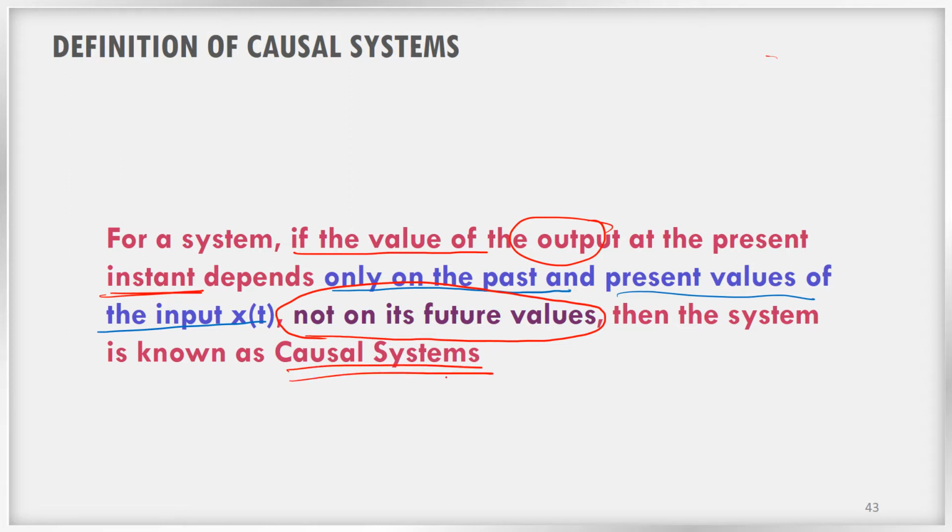So for causal systems, the present output depends only on the present input and past input and not on the future inputs.